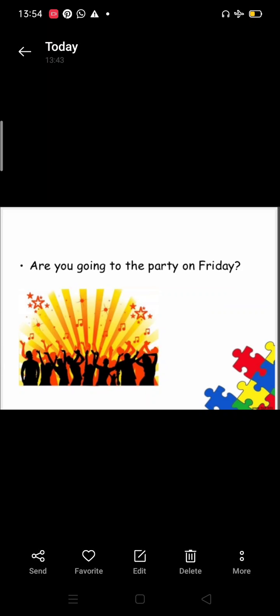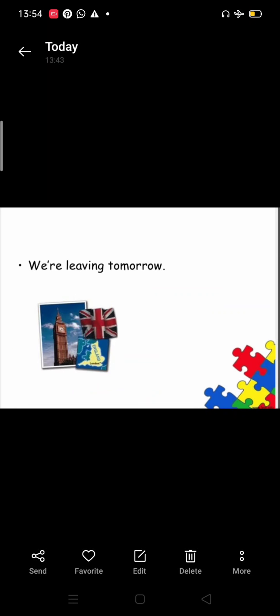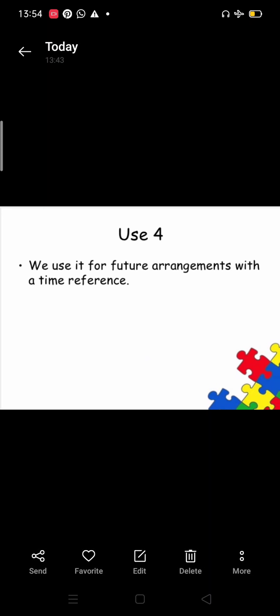Are you going to the party on Friday? We are leaving tomorrow. We use it for future arrangements with a time reference. So you have seen in these examples that they depict the future. So for depicting the future also we use present continuous.